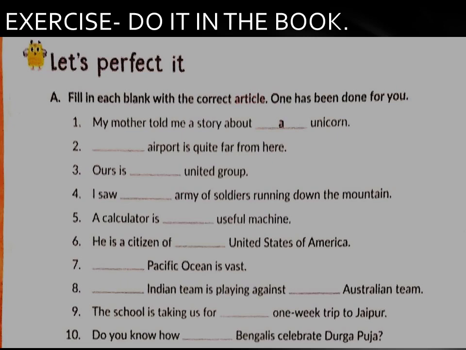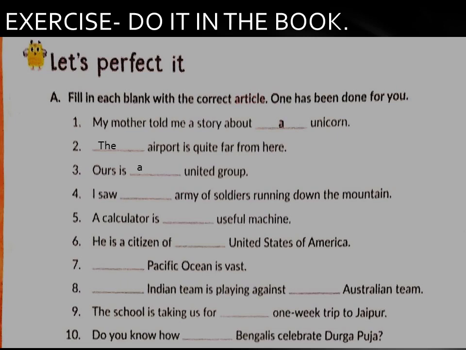We will start from number 2. Dash airport is quite far from here. What will come? The. The airport is quite far from here. Number 3. Ours is dash united group. Ours is a united group.